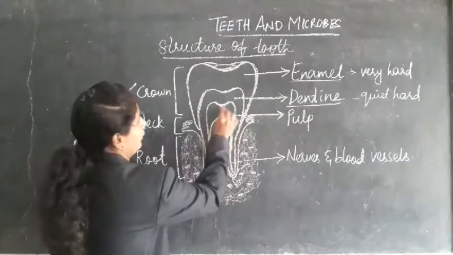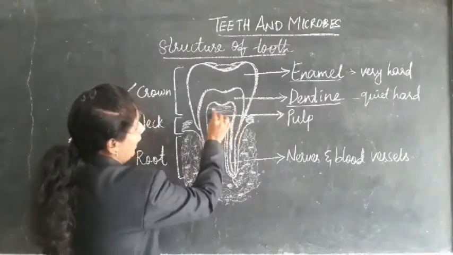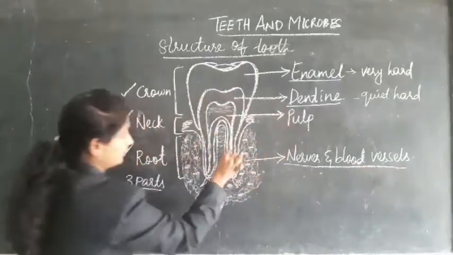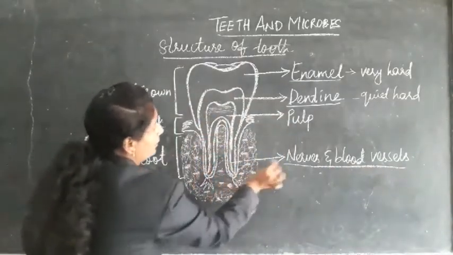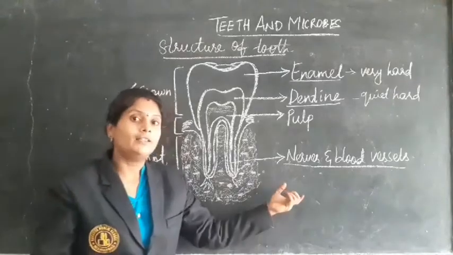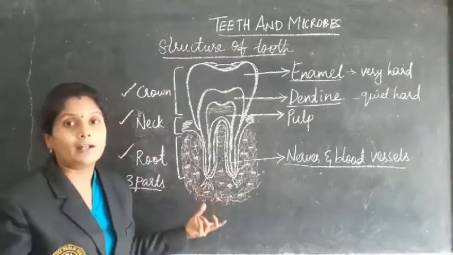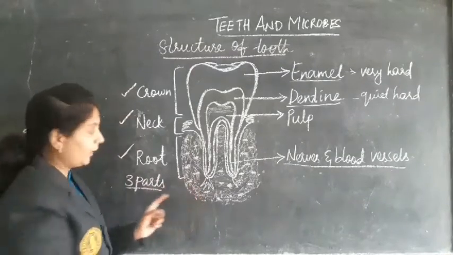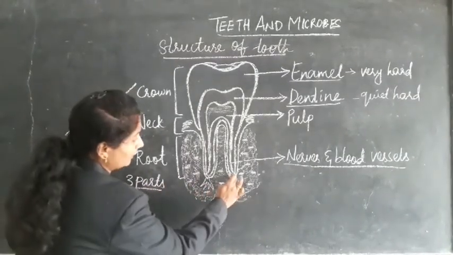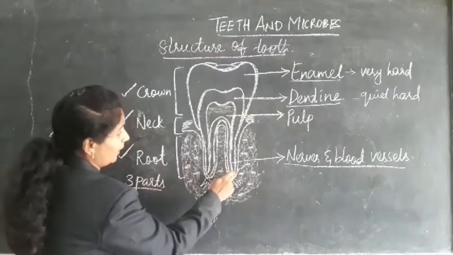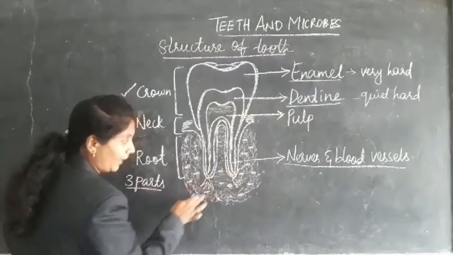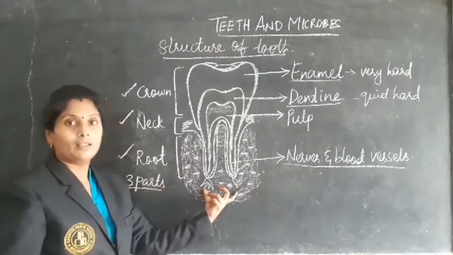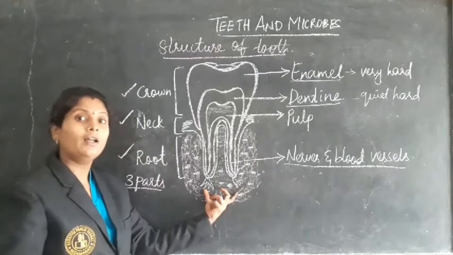This portion we call the pulp, and this pulp contains nerves and blood vessels. These nerves and blood vessels are attached to the gums through the holes in the root. They have holes in the root region, and they will be attached to the gums. With the help of this only, the tooth is attached to the gums.